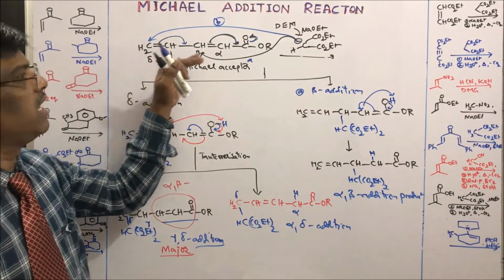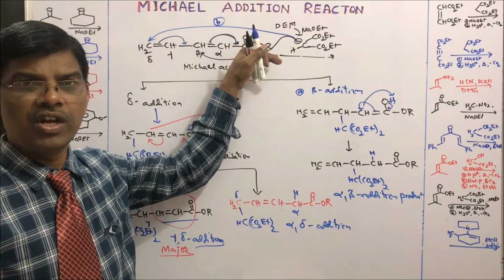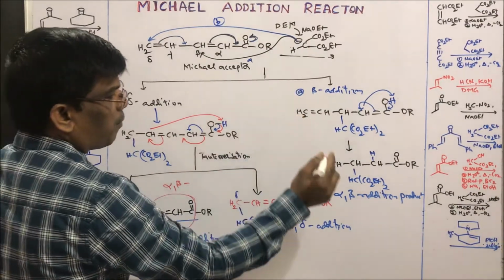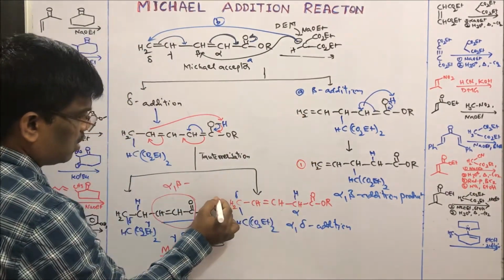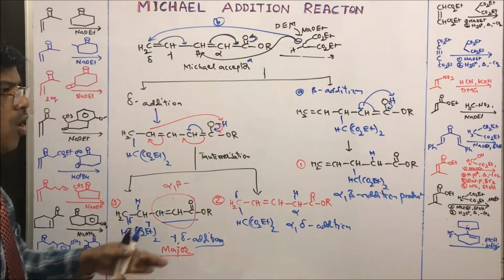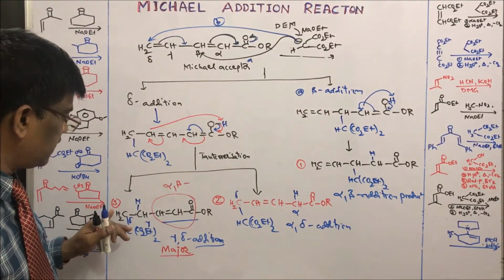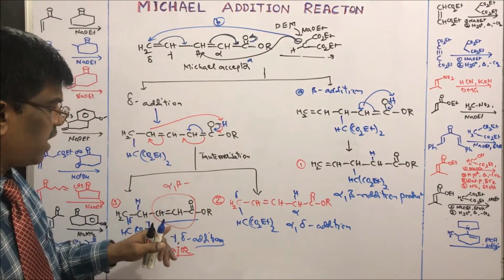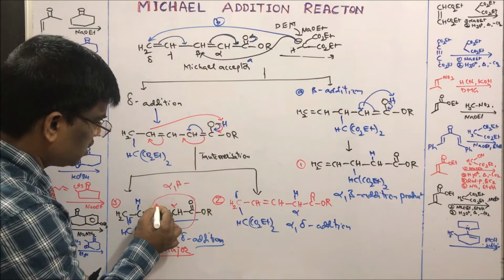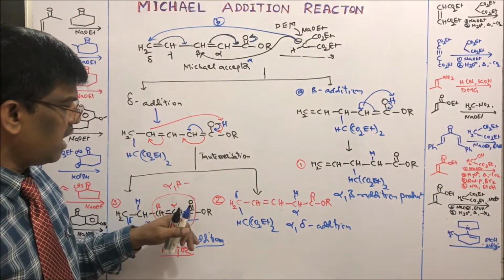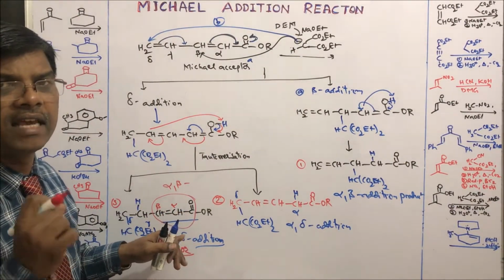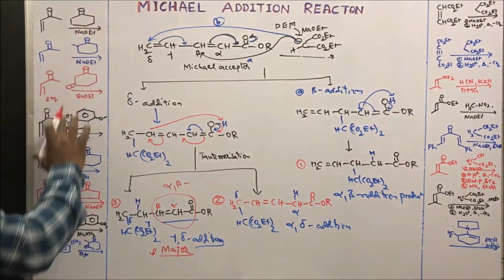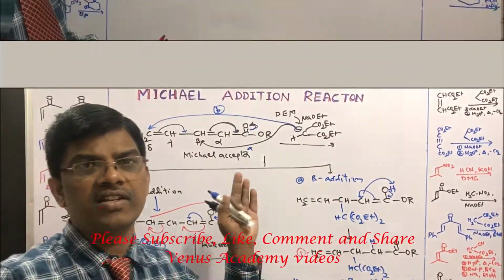So if you take a conjugate diene ester, which is going to act as the Michael acceptor, you can expect these three compounds. This is 1, 2 and 3. Among these three compounds, you are going to get 3 as the major product because the third compound has the alpha beta unsaturated ester, which is a highly stable compound. Let us take various examples and see the beauty of this reaction.